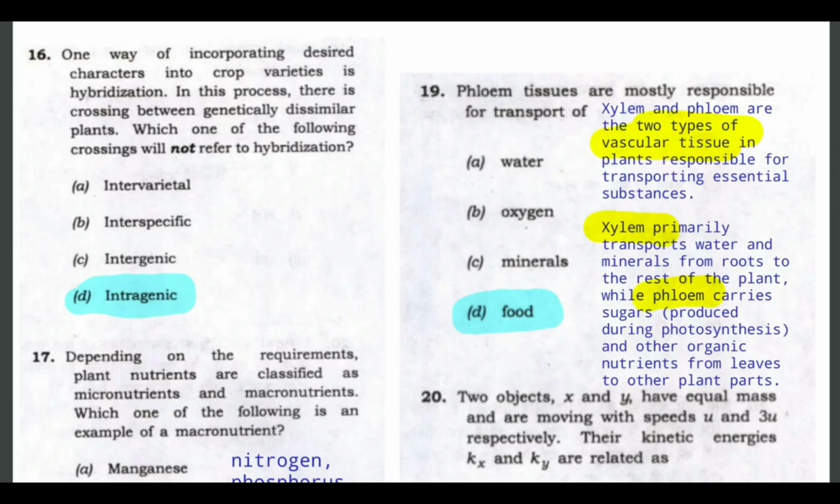Next question is related to phloem and xylem. Phloem tissues are mostly responsible for transport of food, so the correct answer would be D. Phloem carries the sugars and other organic nutrients from leaves to the plants, whereas xylem primarily transports water and minerals from roots to the rest of the plant. There is a trick to remember this: phloem sounds like food, for. Both start with the Hindi word for. That's the trick I used to remember, so you can also remember by using this trick. And let's see the next question.